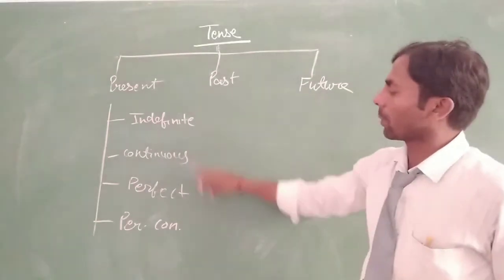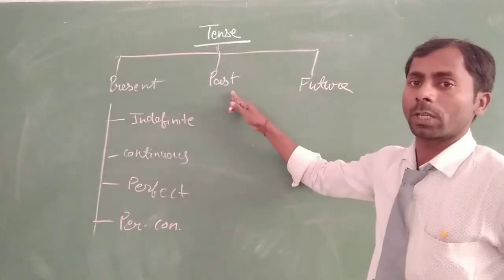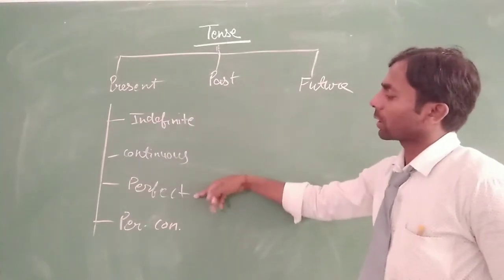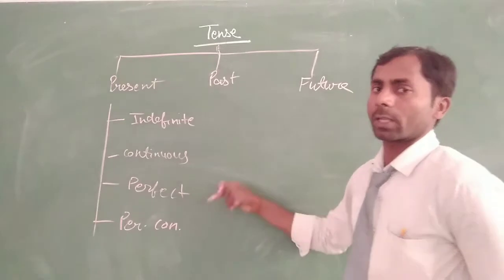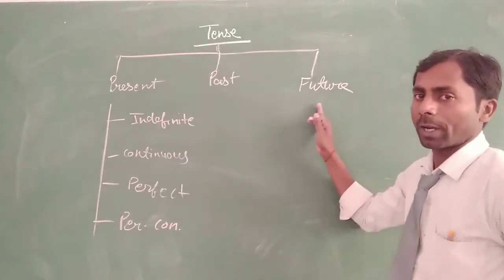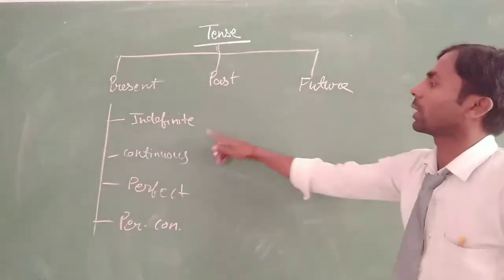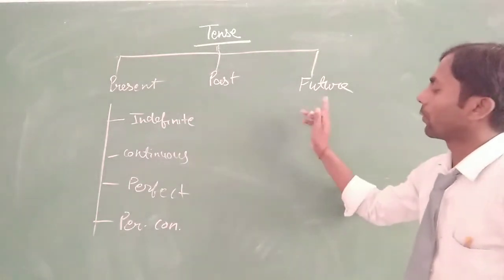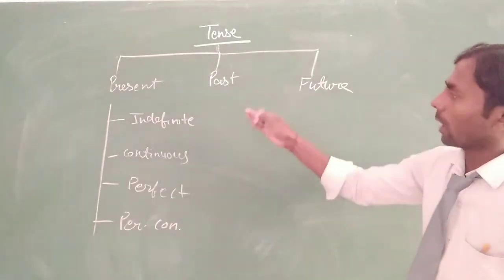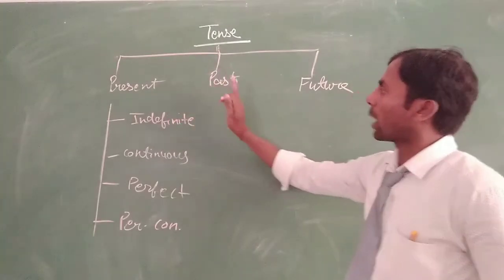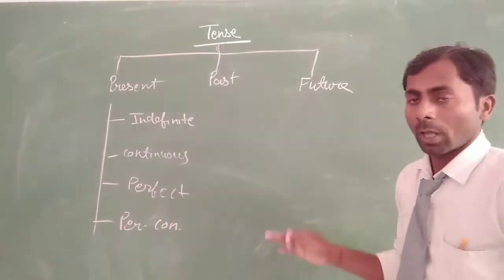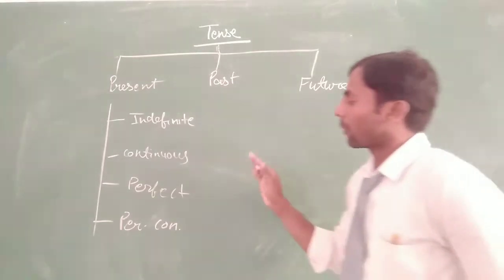The names are the same, but the tense changes, like past indefinite tense, past continuous tense, past perfect tense, and past perfect continuous tense. And so the future tense is also classified into four parts: future indefinite tense, future continuous tense, future perfect tense, and future perfect continuous tense. So four parts of the present tense, four parts of the past tense, and four parts of the future tense make 12 parts. And these 12 parts we can learn.